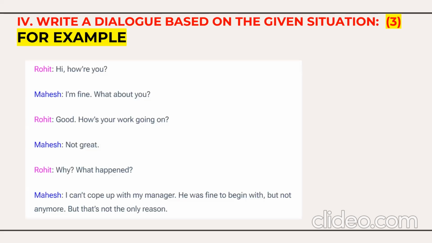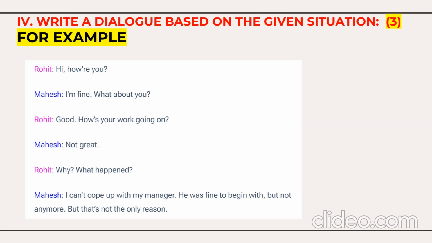Here, one situation will be given. For example, write a dialogue between 2 friends discussing the examination. Write a dialogue between 2 friends discussing the IPL match. Write a dialogue between 2 friends discussing the Pushpa movie, which is getting released on 15th August. So like this, you need to prepare the dialogues. This is for 6 marks. Your total number of dialogues should be 6 or 8 dialogues. When you are preparing dialogues, keep in mind language should be very simple, quite informal, and use appropriate punctuation.